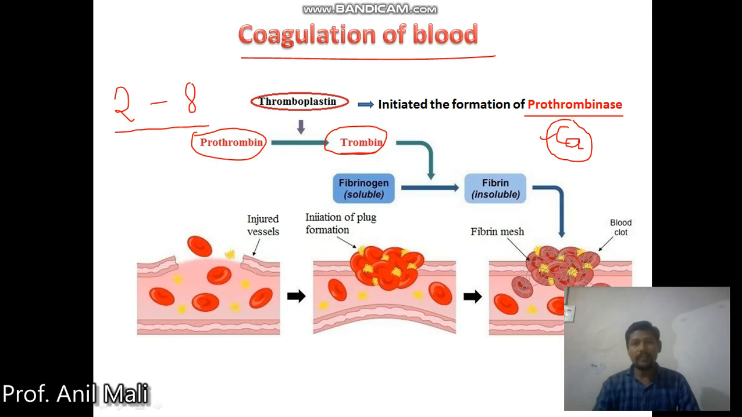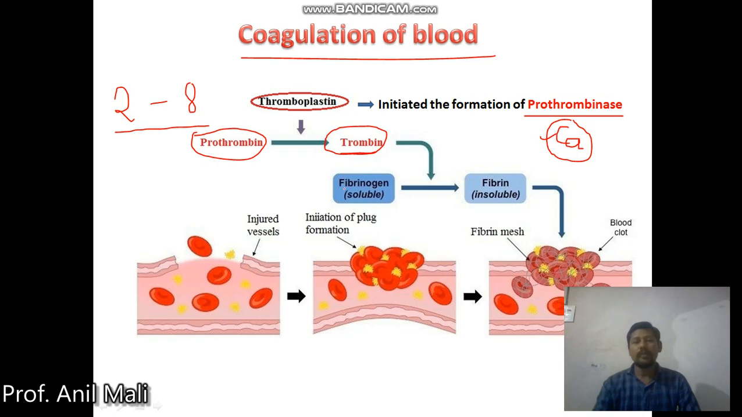So if you have a deficiency of calcium, then your blood coagulation system may not work properly. There should be some kind of delay in the coagulation of blood if you have a deficiency of calcium. So calcium deficiency directly relates to our blood coagulation. Why? Because calcium is needed for the prothrombinase to do this kind of conversion.